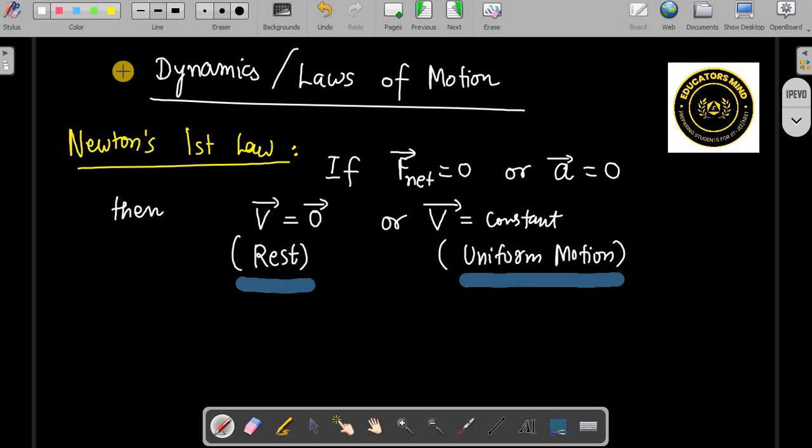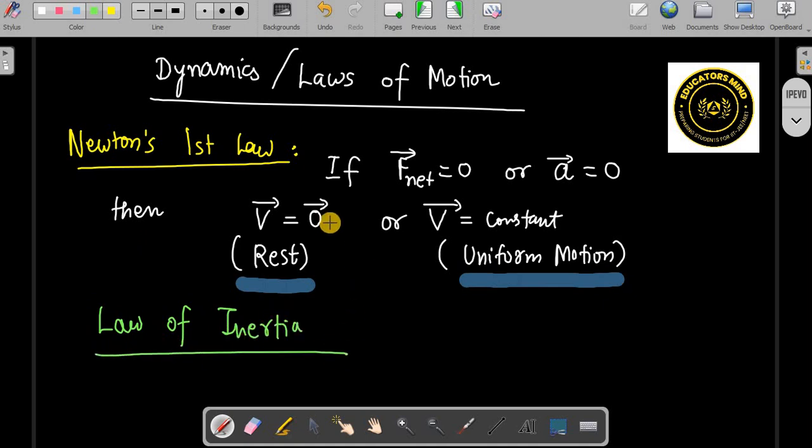So this is also known as the law of inertia, right? Why? Because of course rest we can understand, but how can you say that if a body is in motion, let's say moving with a constant velocity?